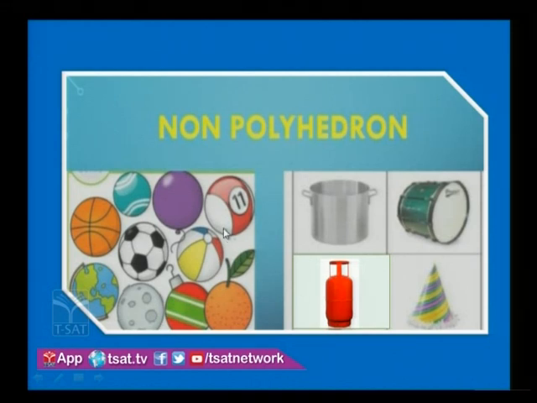So these come under non-polyhedrons. Examples are balls, a globe, fruits, cylinders, utensils, a playing drum, birthday caps; all these come under non-polyhedrons. Is it clear? Okay, very good.